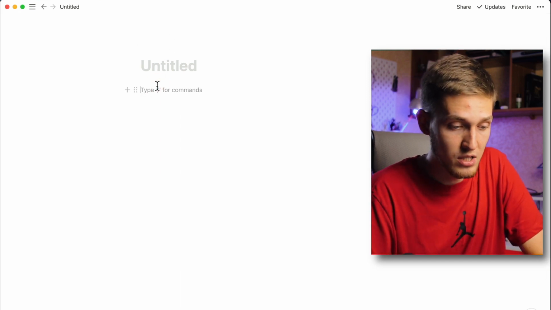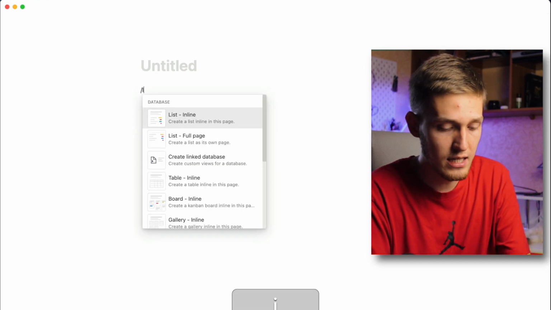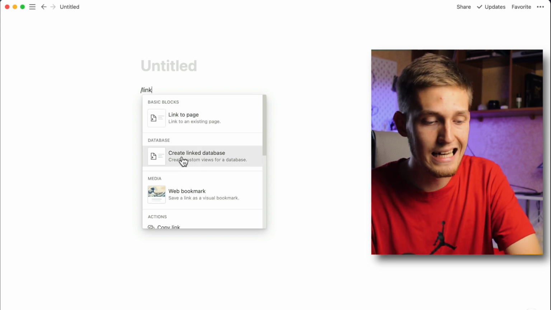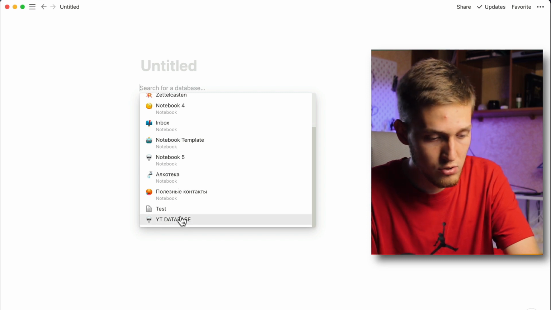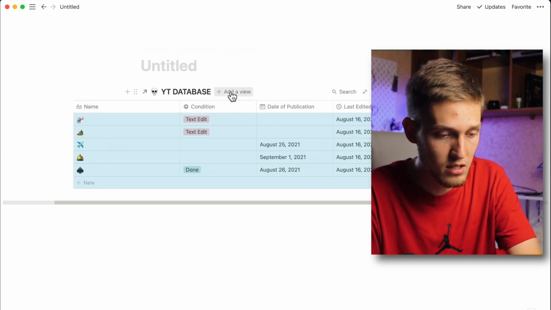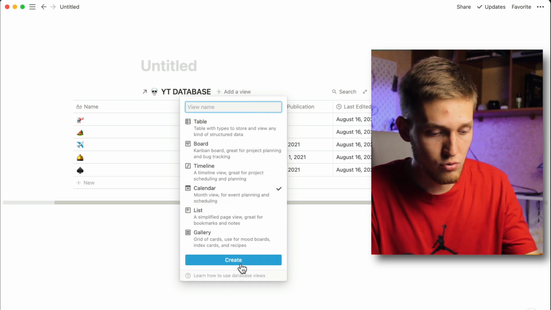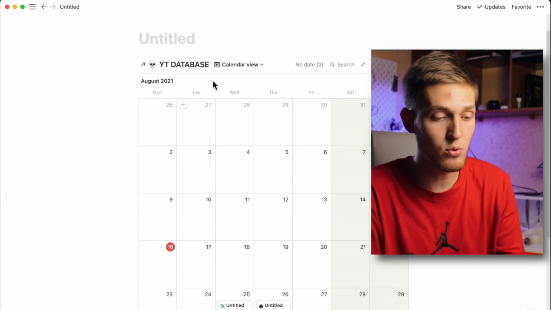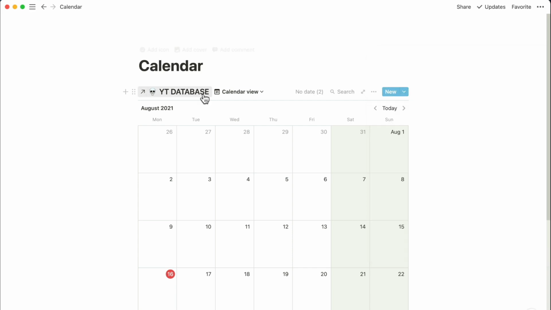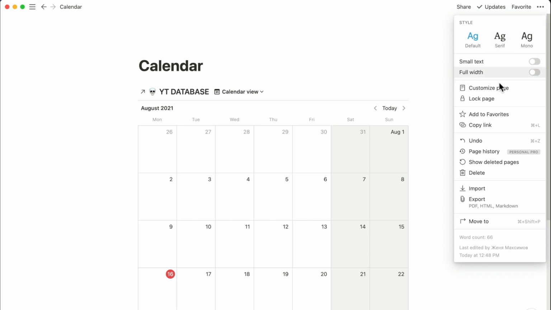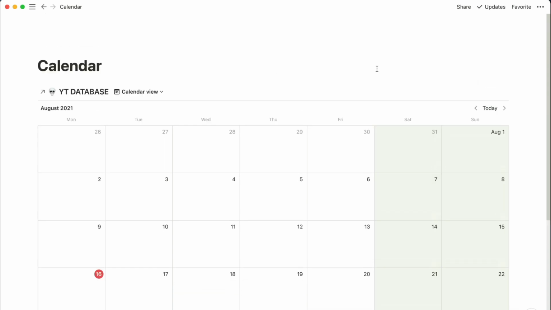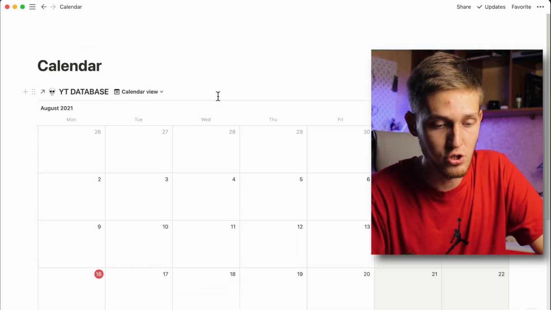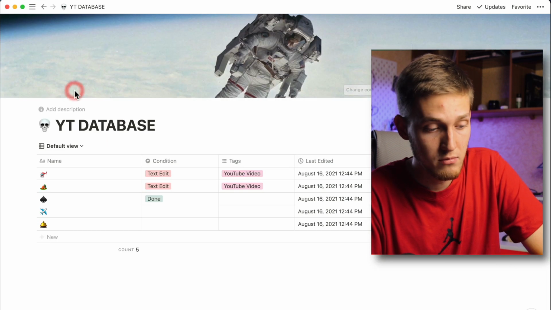So we just press again slash link, and right now you can see create a linked database. And we just write what we need to use, a YouTube database, and we add an additional view, and right now we choose create. You can see we have the same view, and we can write it calendar. You can also change the view of your pages. Click on these 3 dots, and right now you can see I want to make it full width, something like this. Yep, looks nice.